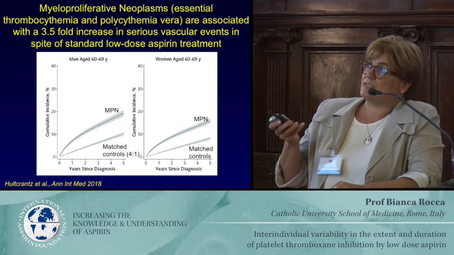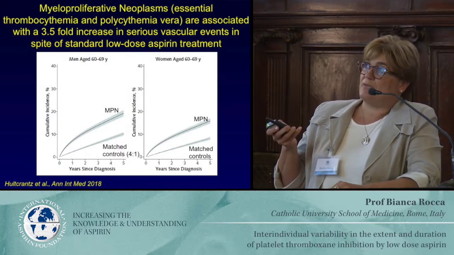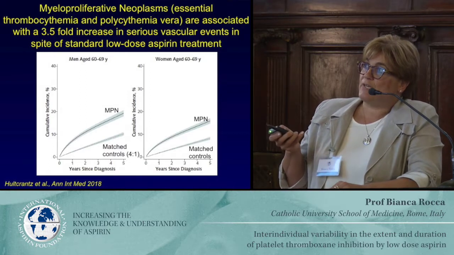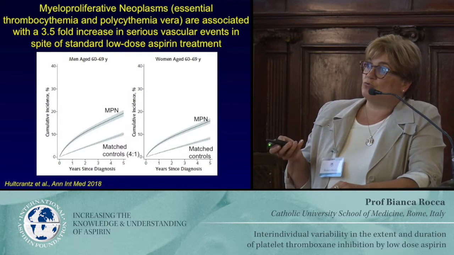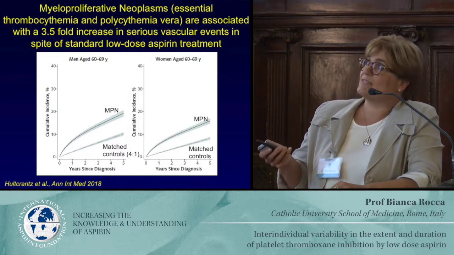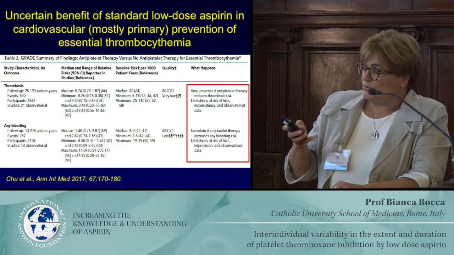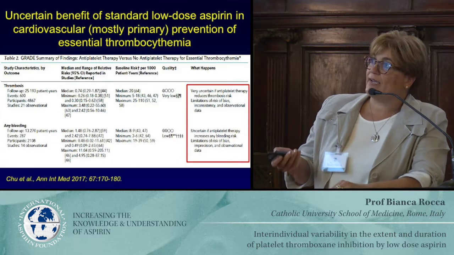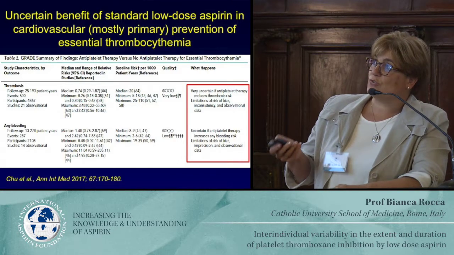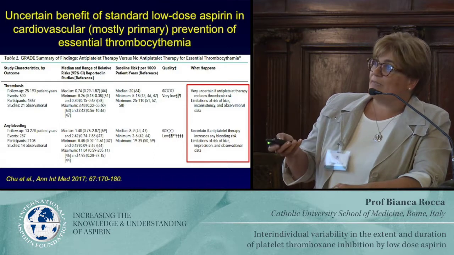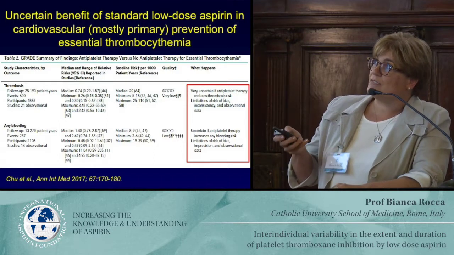This is a specific age range, but the same holds at lower or at higher age ranges if the patients had MPN as compared to 4 matched controls for each of these point estimates. And what about the treatment? The treatment has been questioned because there is no clinical trial on essential thrombocythemia. There are a lot of observational studies. This is a meta-analysis, the best we can get in this situation.